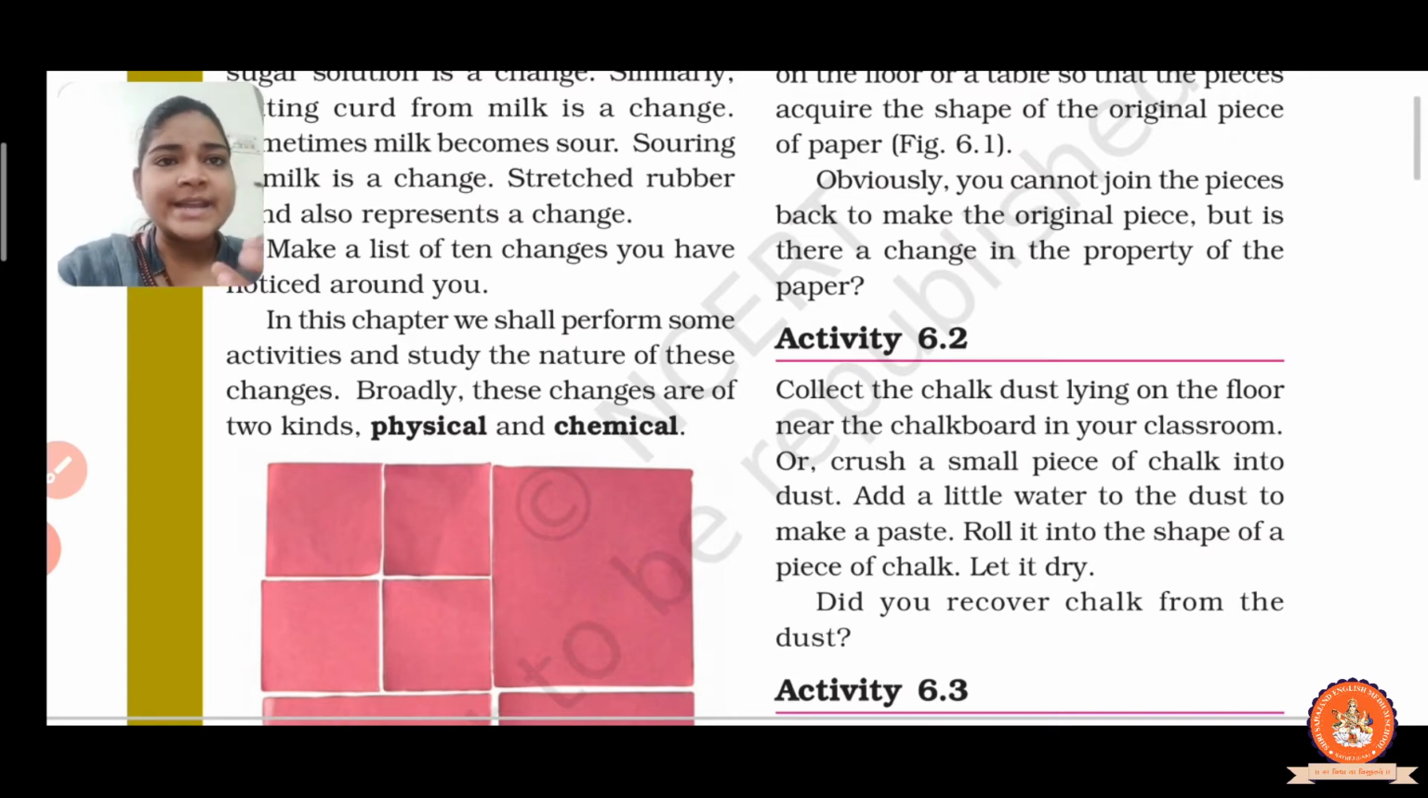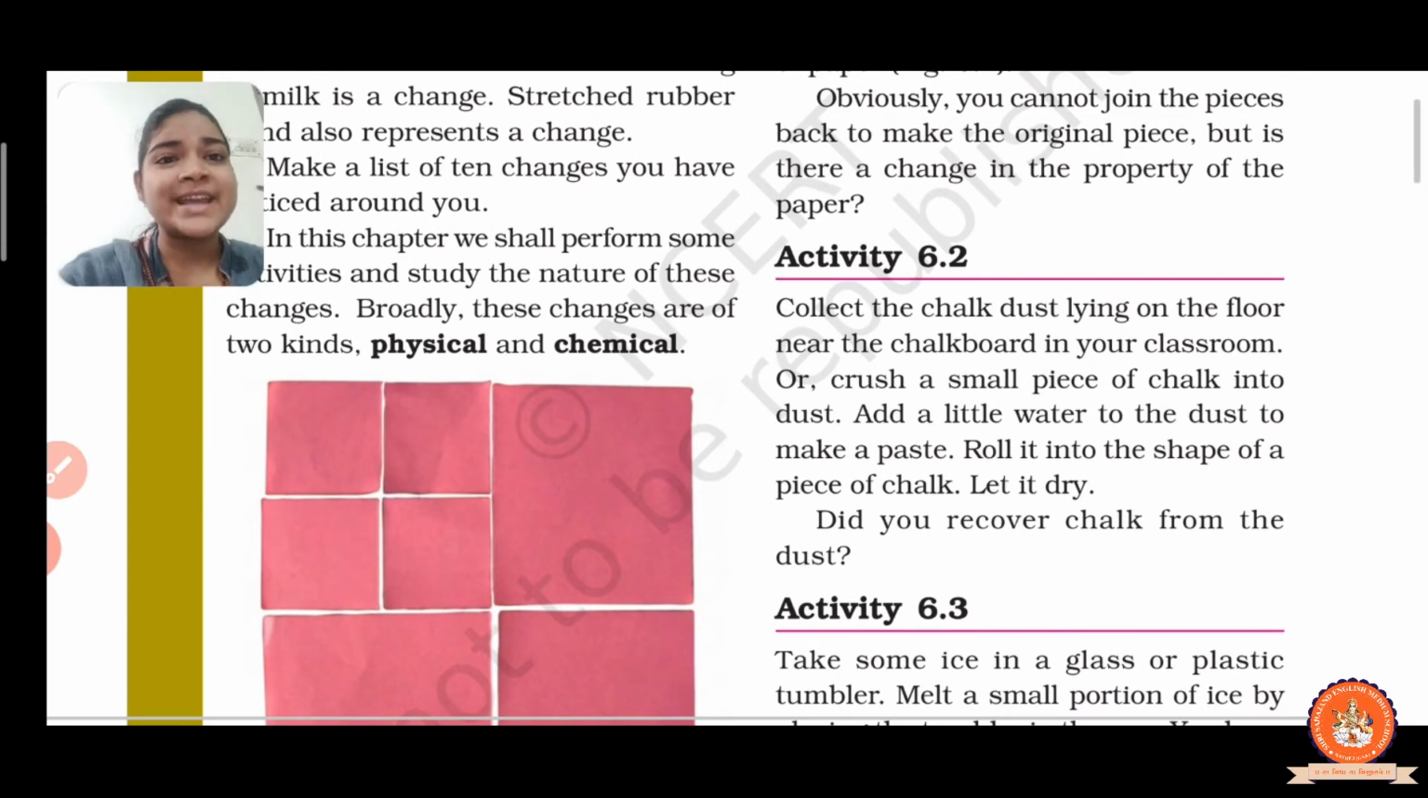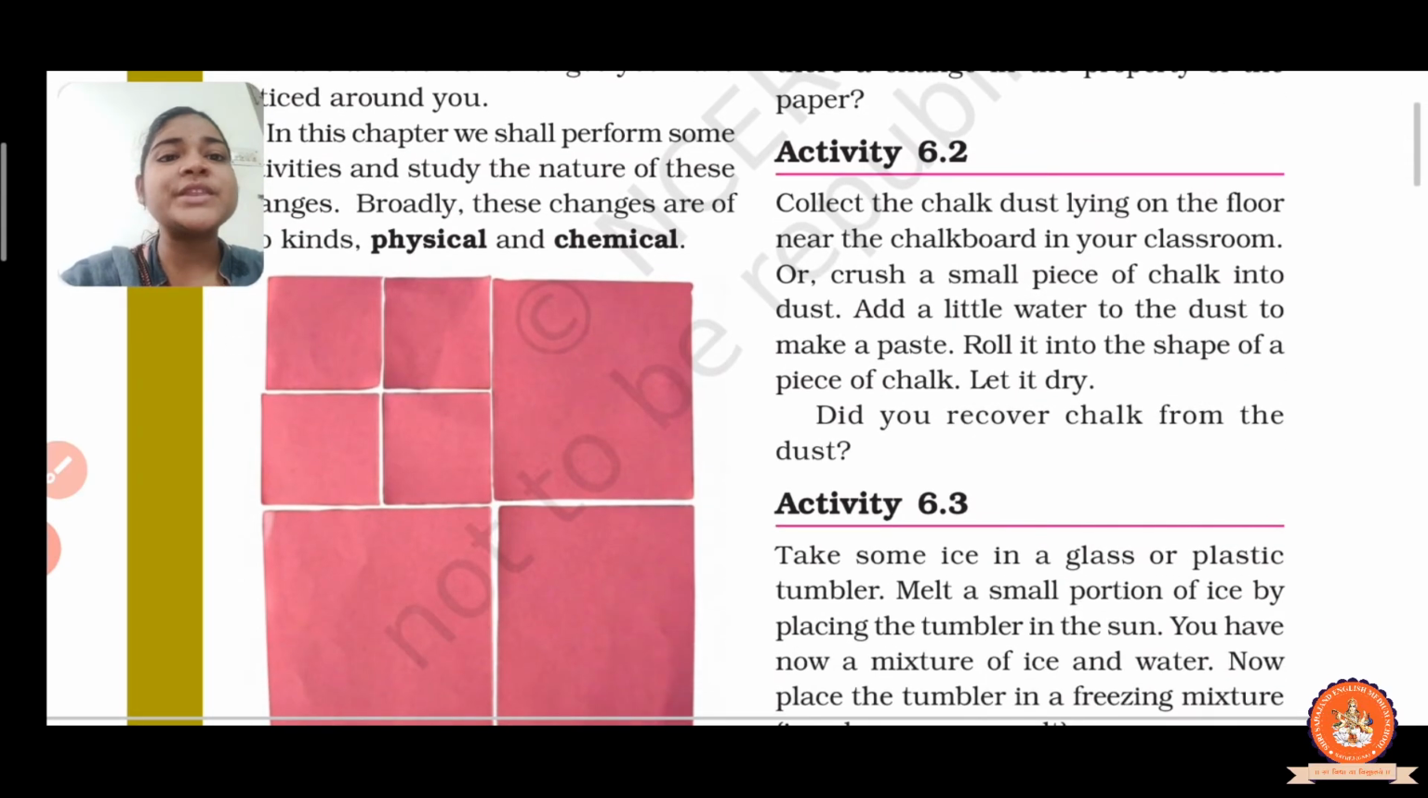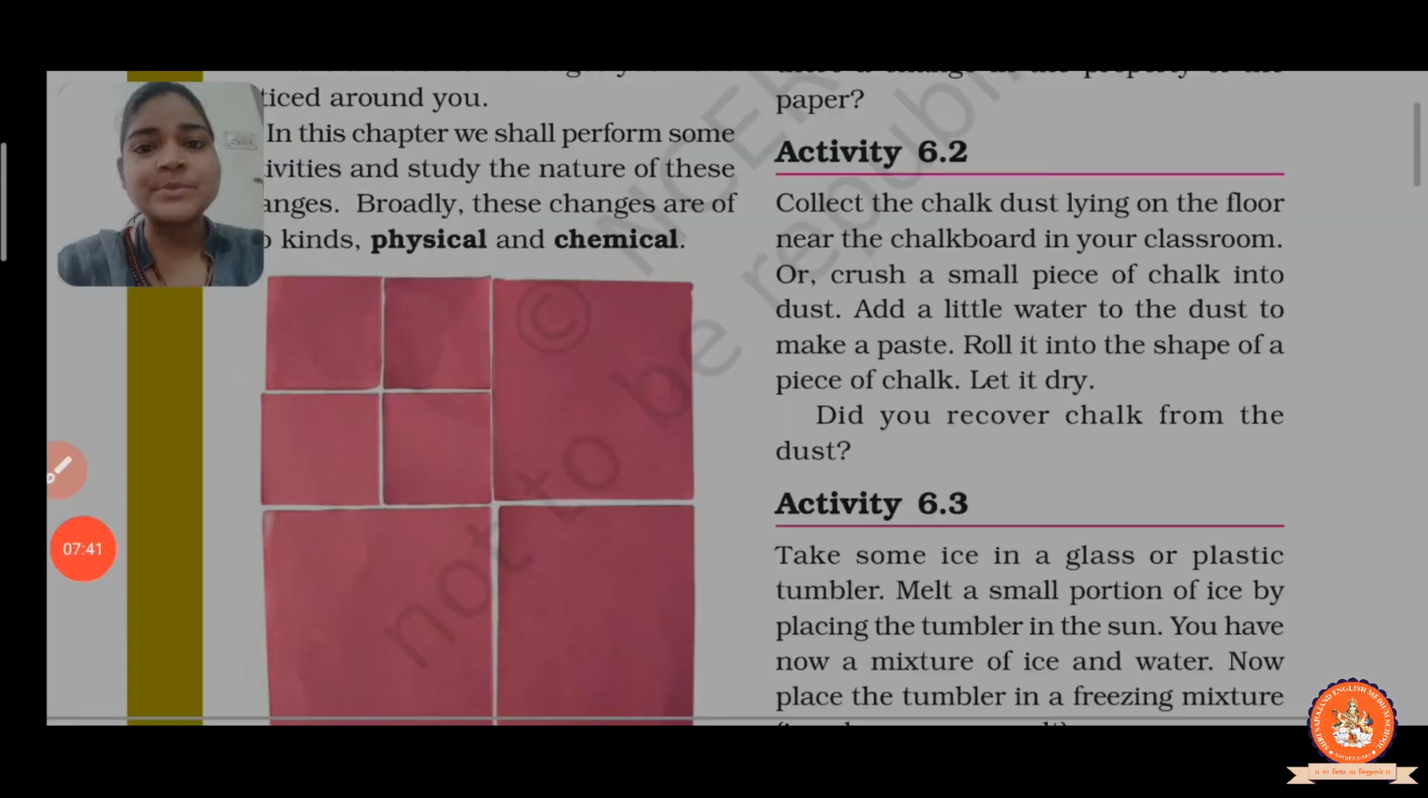Again I repeat, take a small piece of chalk and crush it into powder. After that, add a little water and make a paste. Then roll it into the shape of a piece of chalk. Let it dry. It is obviously like a chalk. So you observe that after crushing the chalk into dust, the same dust can be shaped into chalk. So here we conclude that a physical change is generally reversible.